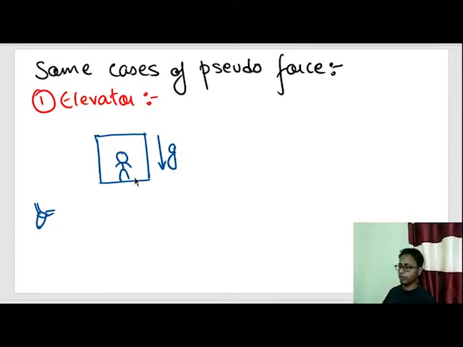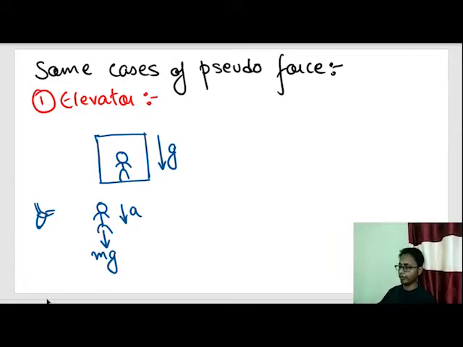So what would be the FBD of this person as seen by the person sitting on the ground? Let's draw the FBD. The person is moving with acceleration and there is the gravity force acting on this body.